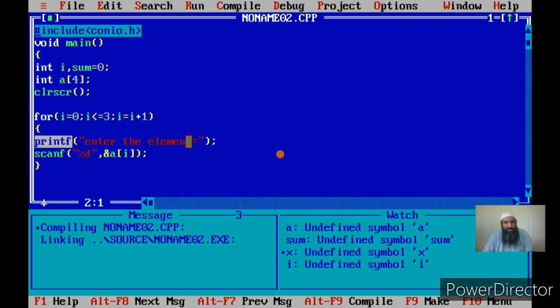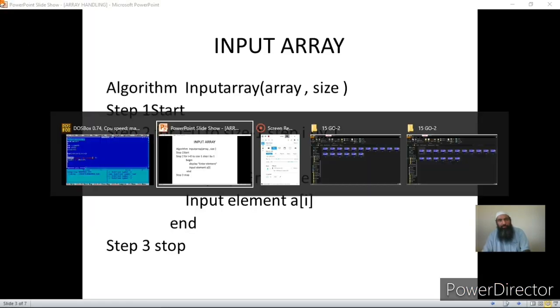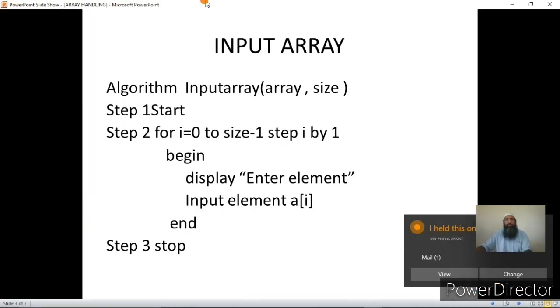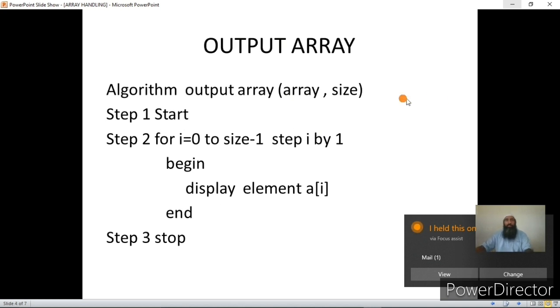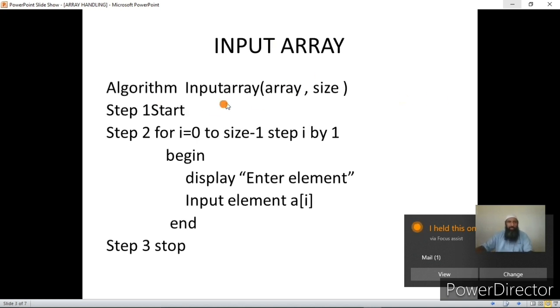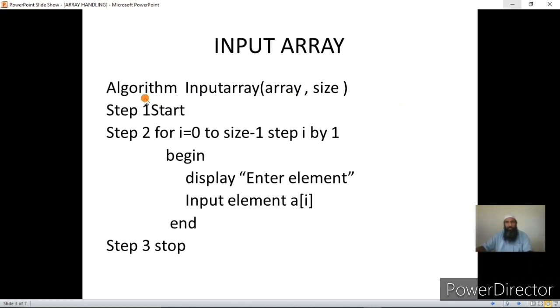Okay, this is clear. Now we can go back here. This is the first program using loops. Now how did I use the loop? This was input an array. The algorithm was input array. I should have an array, and I should know the size of the array. Then only I can write a loop. Then for I is equal to 0 to size minus 1, we did it from 0 to 3. This is the pseudocode, not the C program, so its language is different. From 0 to 3, and we have stepped I by 1.